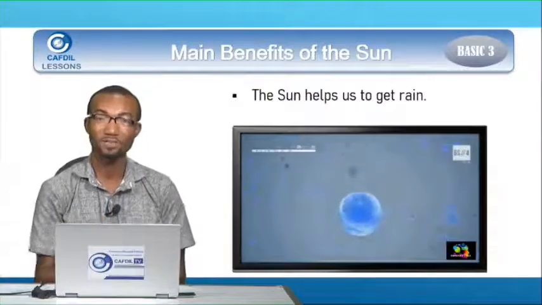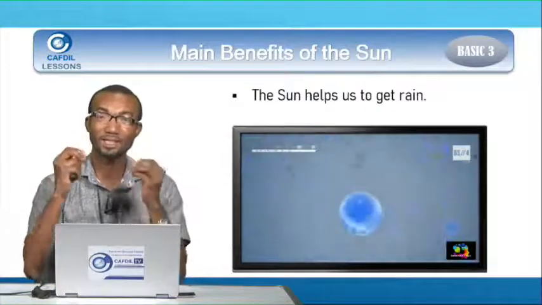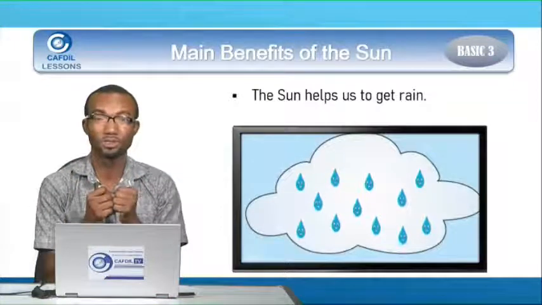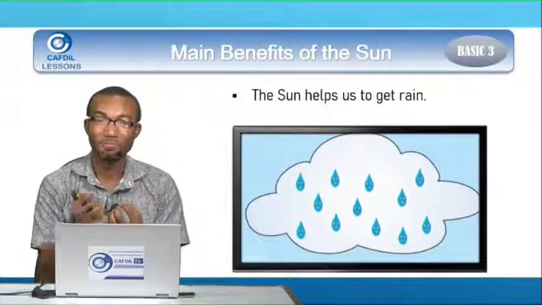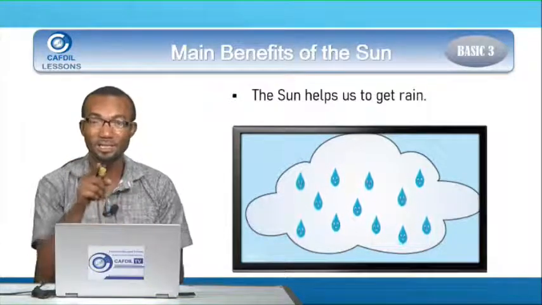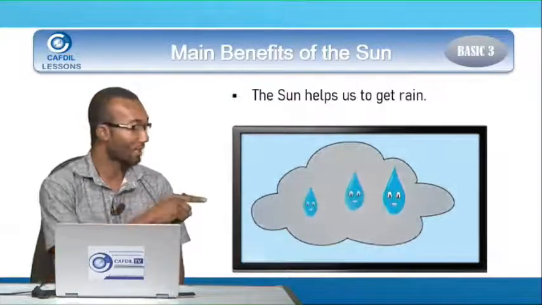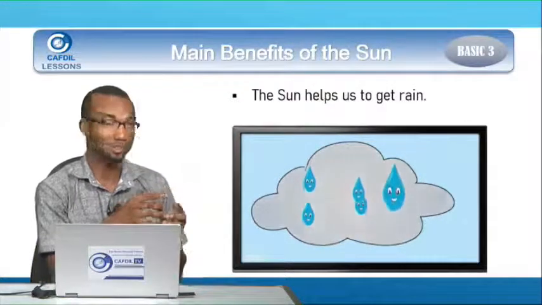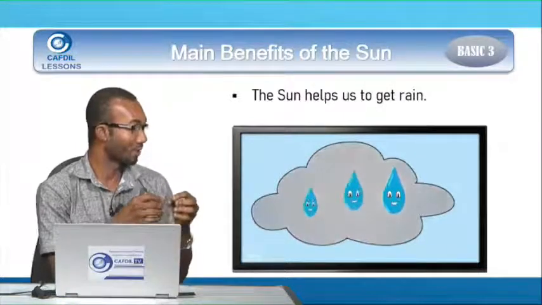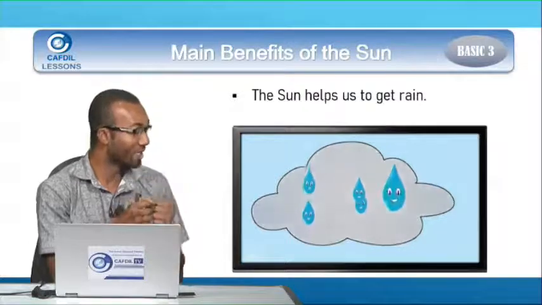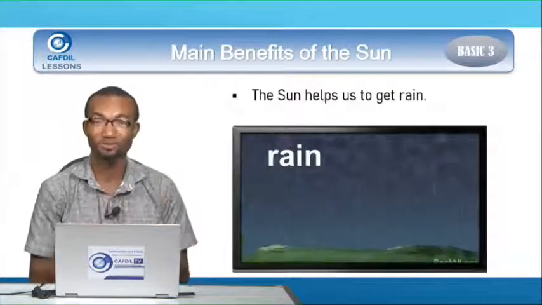So you see that as you go higher in the sky, the air there becomes very cold. So when the warm air, that is the vapor, meets the cold air up there, it changes the vapor into drops of water as you see. And these drops of water make up the clouds. So these drops of water will come together, and when they become very heavy, you see that it will rain. It will fall on the ground as rain.